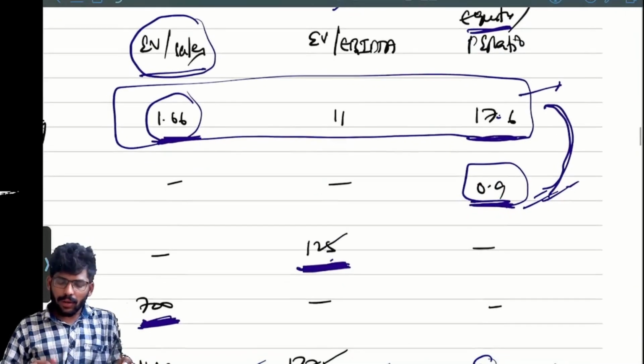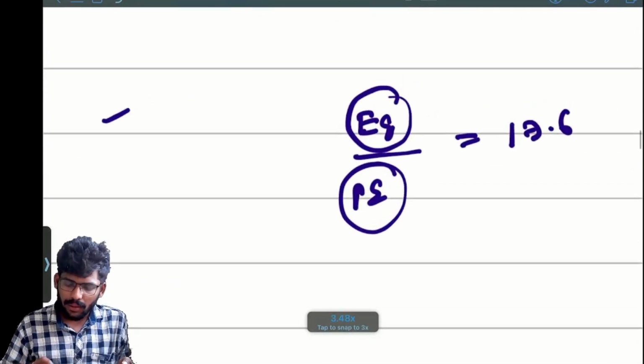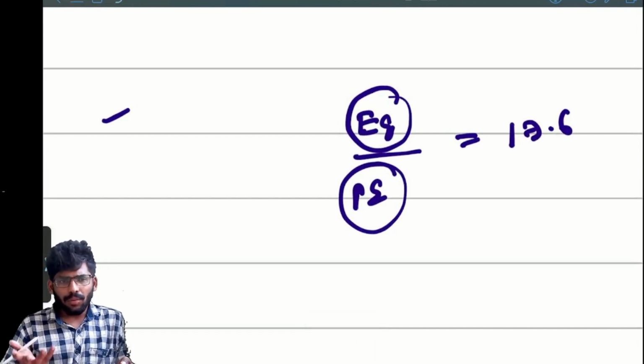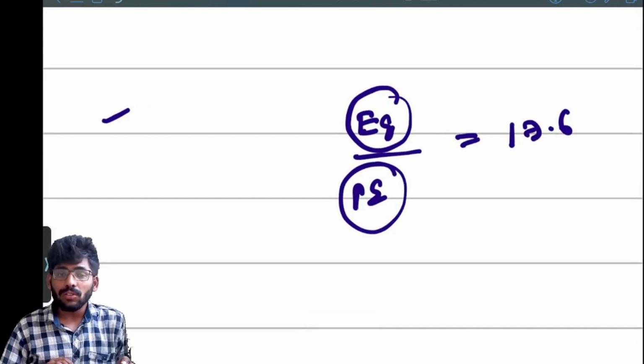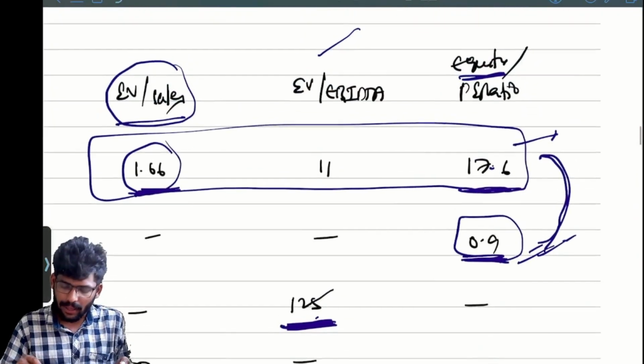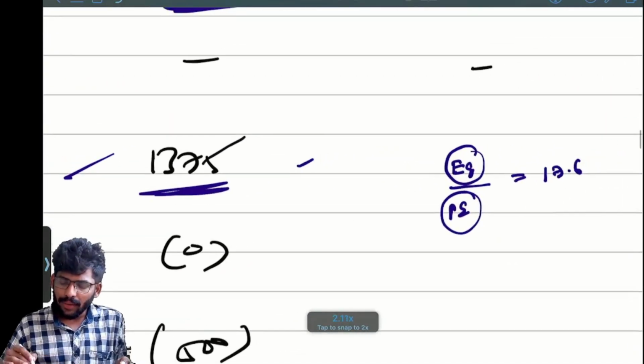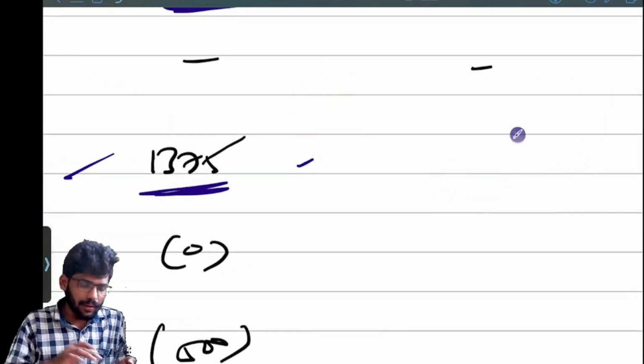Some students may have a doubt: "Sir, use this formula." You may get that doubt because the question is given everything per share only. Here we got enterprise value, then we will get enterprise value per share only.